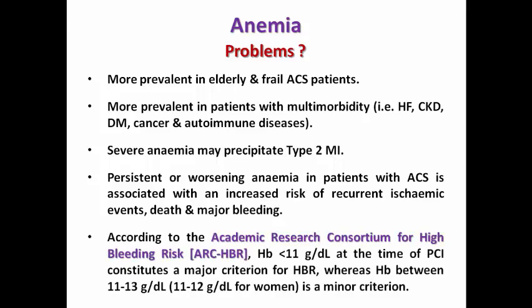And we remember the Academic Research Consortium for High Bleeding Risk, which showed that if hemoglobin is less than 11 grams at the time of PCI, this represents a major criterion for high bleeding risk, whereas hemoglobin between 11 and 13 in males or between 11 and 12 grams in females is a minor criterion for high bleeding risk.